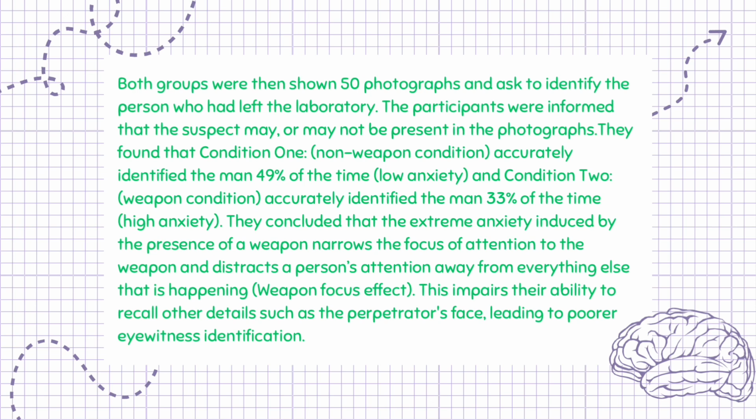Both groups were then shown 50 photographs and asked to identify the person who had left the laboratory. The participants were informed that the suspect may or may not be present in the photographs. They found that Condition 1, non-weapon condition, accurately identified the man 49% of the time, low anxiety, and Condition 2, weapon condition, accurately identified the man 33% of the time, high anxiety.